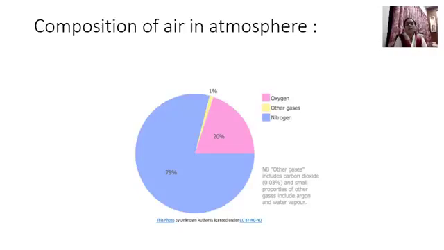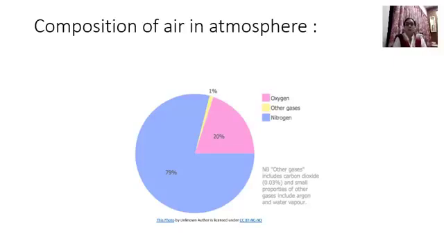20% is oxygen, the oxygen that we inhale, that we breathe. So 20% of the Earth's atmosphere is oxygen, and the remaining 1% are the other gases. Other gases include carbon dioxide, argon, and water vapor.